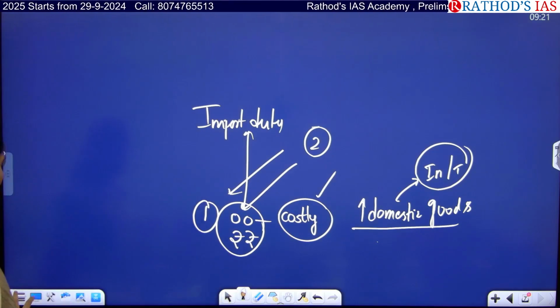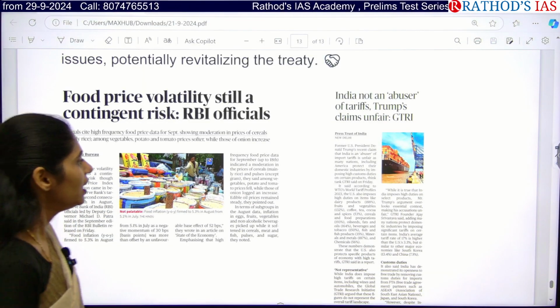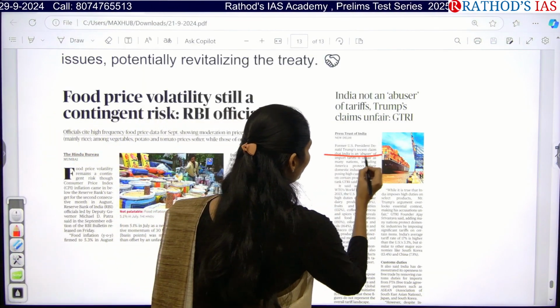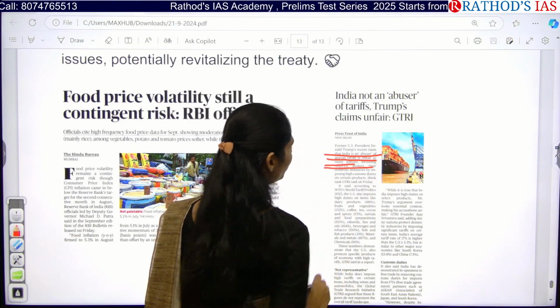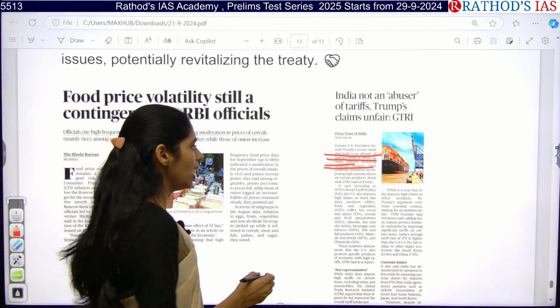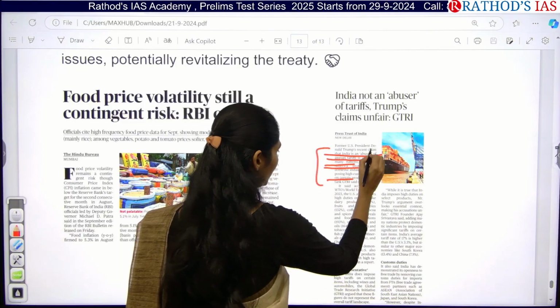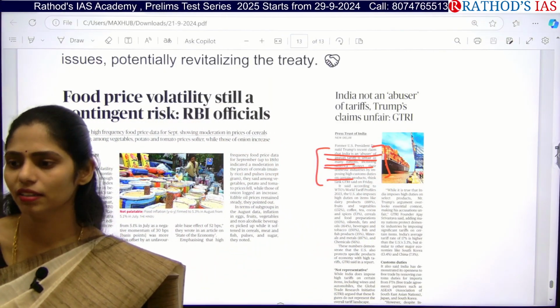Here India said no, we are not that. They directly said that India is an abuser of import tariffs. India says it is unfair, as many nations protect their domestic industries by imposing high customs duties on certain products. This is what the US said, and India is condemning this statement. Clear?